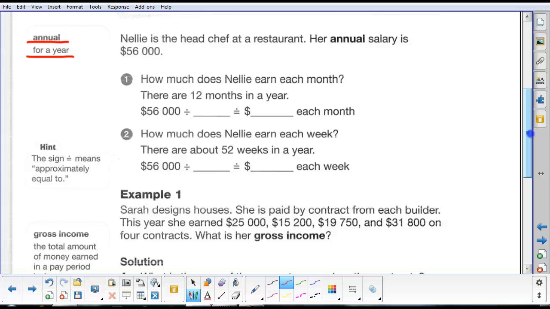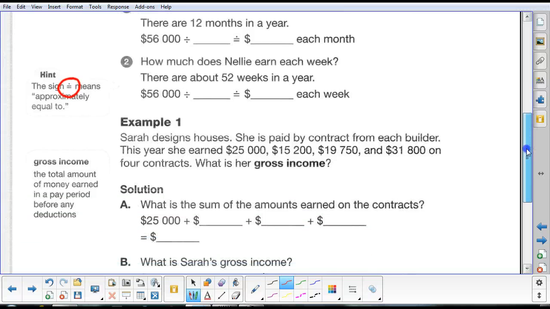We have to know some definitions here, and we need to know what this symbol means. An equal sign with a little dot above it just means approximately equal to. Okay, we need to know what gross income means. Gross income is the total amount of money earned in a pay period before any deductions are made: before tax is taken off, before EI is taken off, before CPP, Canada Pension Plan deductions, before any benefits, healthcare, dental, medical, glasses, before retirement, savings, that kind of stuff. That is the money that you would make. That's what you call the gross income.